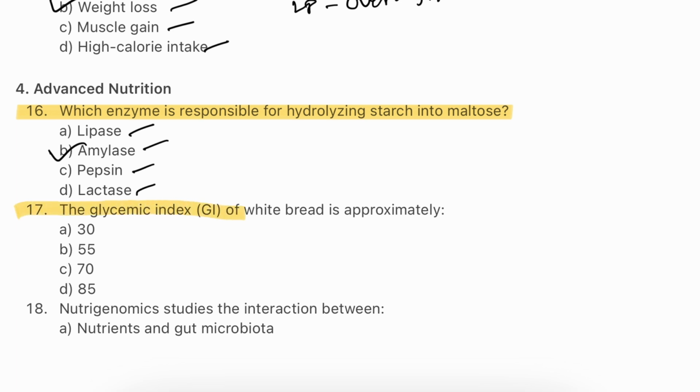Question number 17. The glycemic index of white bread is approximately 30, 55, 70, 85. The answer will be 70. White bread has a high glycemic index of around 70, meaning it can cause a rapid spike in blood sugar levels. This quick increase in blood sugar can be problematic for individuals with insulin sensitivity, making lower GI foods a better choice for sustainable energy. The 55 GI is considered as normal. Below this is low GI food. Above this is the high GI content food.